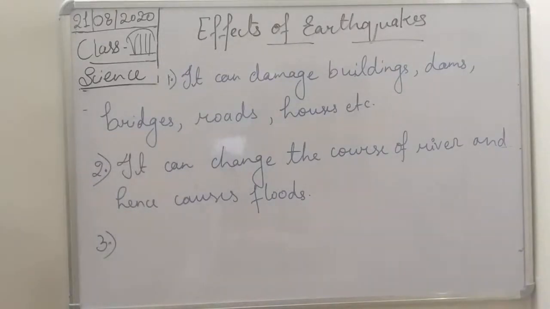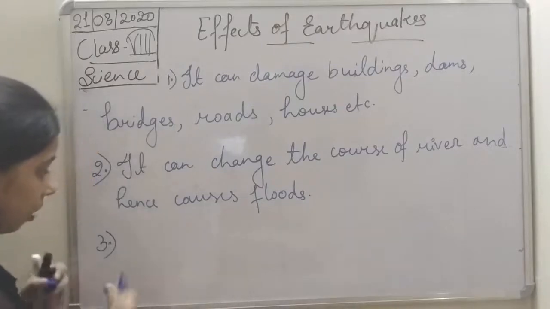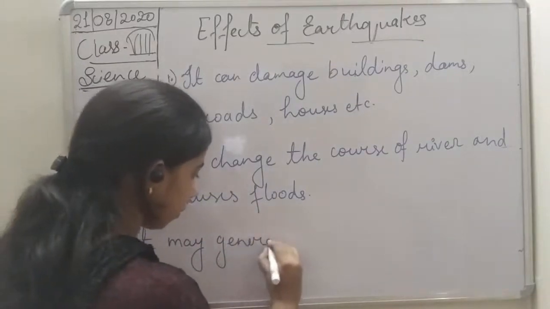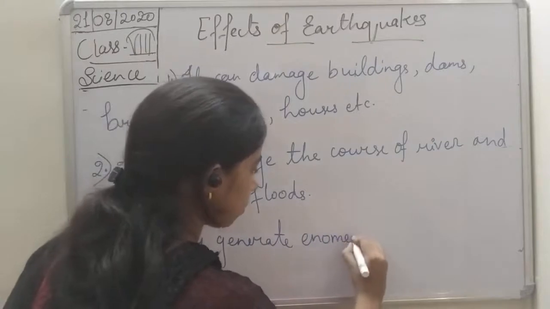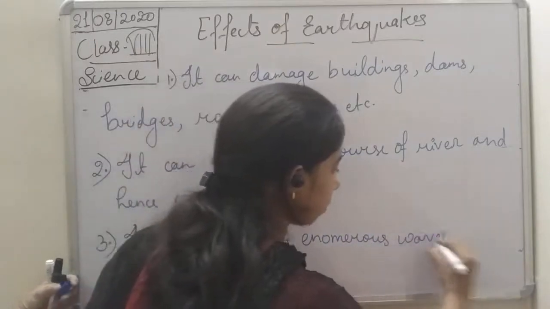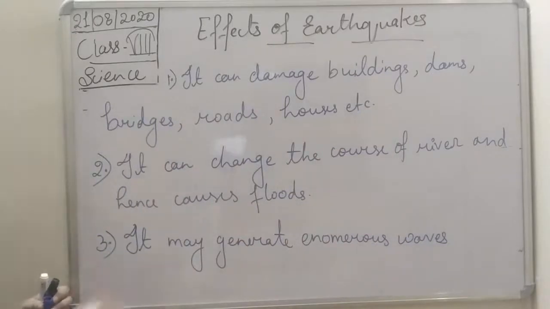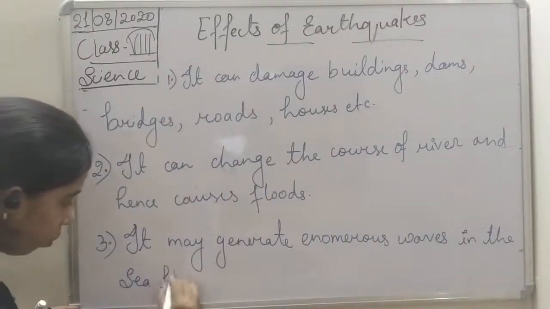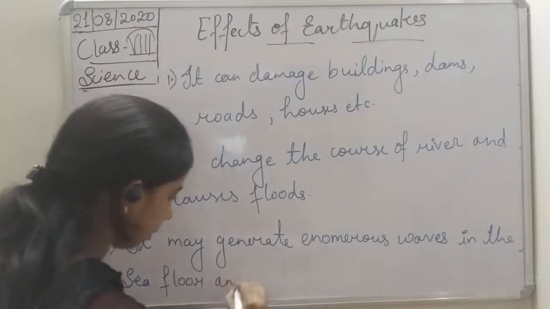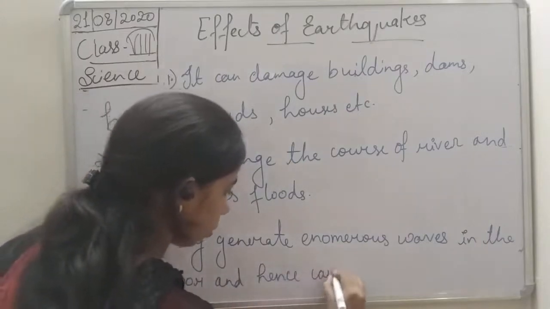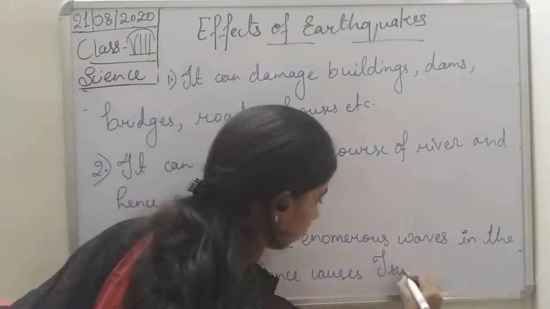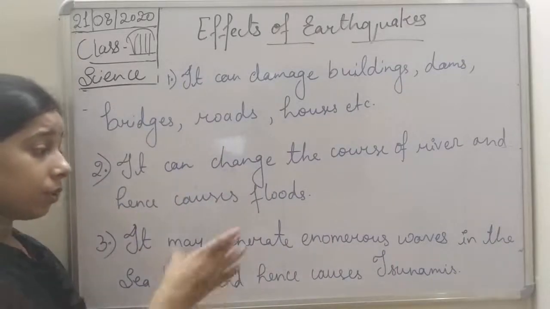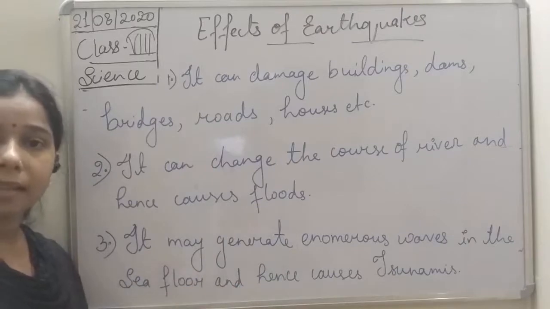Okay, so we can write it. It may generate enormous waves in the sea floor and hence cause tsunami. Students, suppose this earthquake occurs inside the sea.